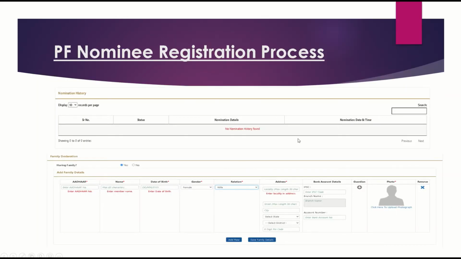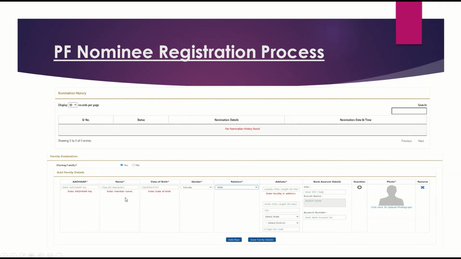Once you click on e-nomination, in case you have registered, you'll see the list here. I have not registered, so I see no nomination history found. I click on add nominees, and I see this option here. Having a family? Yes, I have a family. All the fields in red are mandatory.